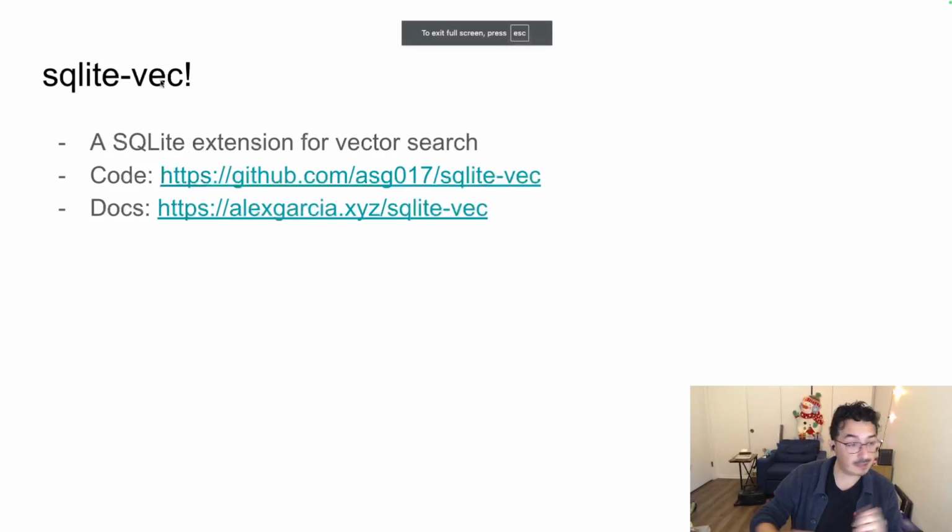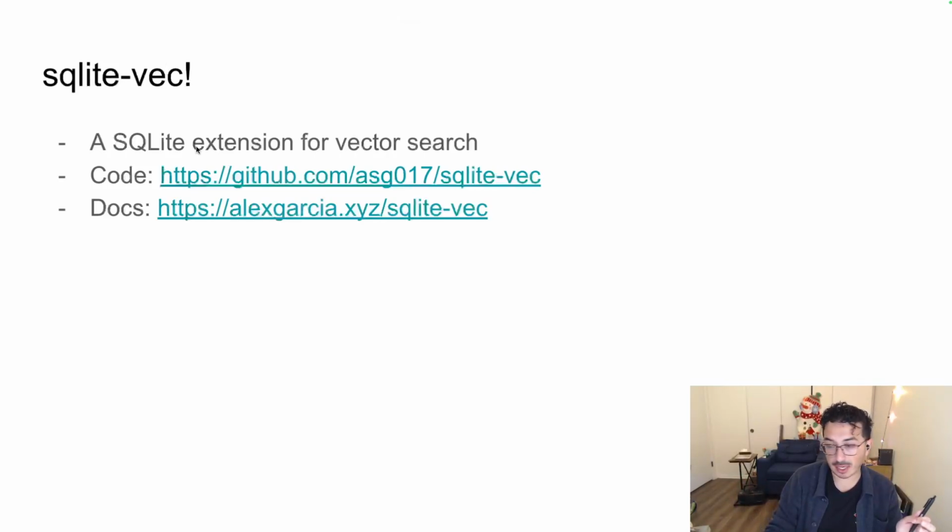And again, today talking about sqlite-vec. It is a SQLite extension for vector search. Definitely check it out on GitHub. There's a link to it right there. There's a documentation site that's still a little bit incomplete, but you can check that out as well.